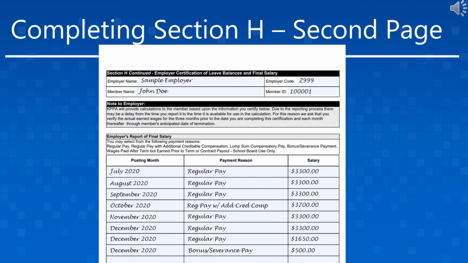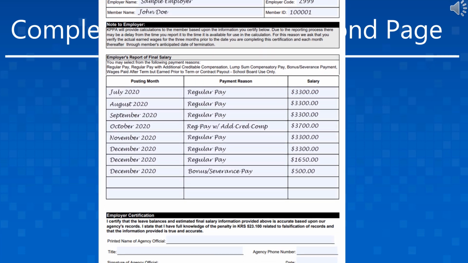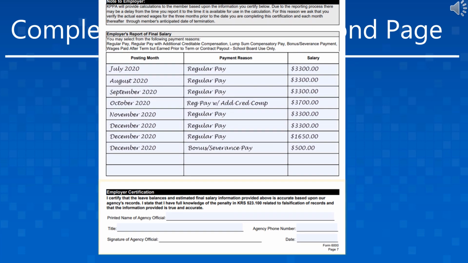Before Section H is signed and submitted, please verify all information provided on it, as well as the information that has been provided through Employer Self-Service, is accurate to the best of your knowledge. Once the information on Section H has been verified, it must be signed by an authorized employer contact. Authorized employer contacts are set up and maintained by each agency in Employer Self-Service. If you are unsure if you are set up as an employer contact, please contact your employer administrator for assistance.